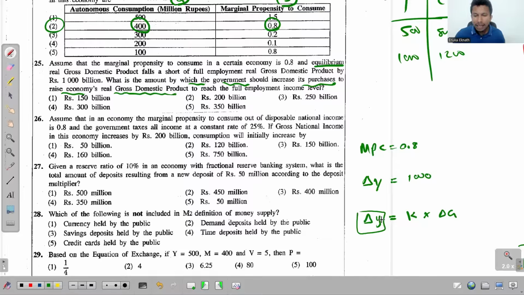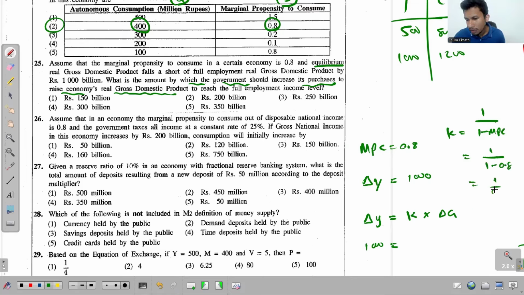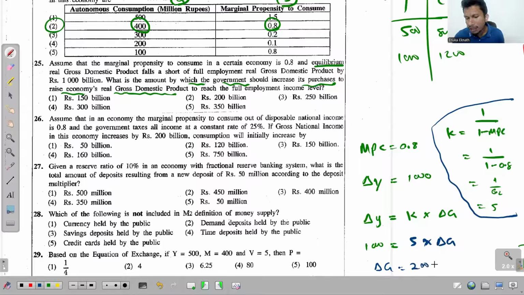The desired change in income is 1000. Based on this MPC, we can find the multiplier. So K is equal to 1 over 1 minus MPC. So it's 1 over 1 minus 0.8, that's 1 over 0.2, so the answer is 5. You can take that 5 here, and now you can solve for delta G from this equation. So delta G has to be how much then? 1000 divided by 5, that is just 200.